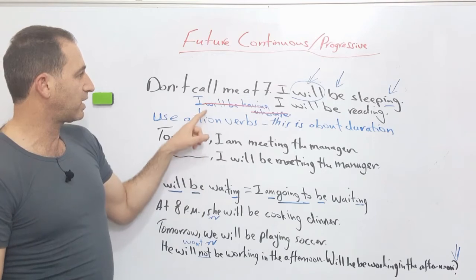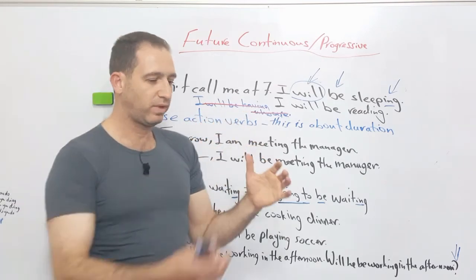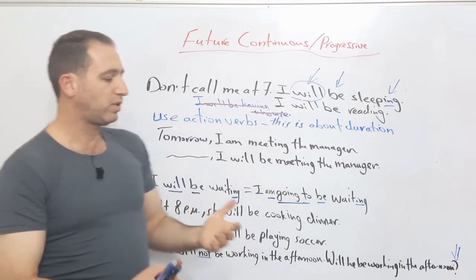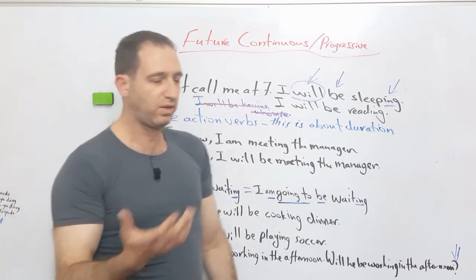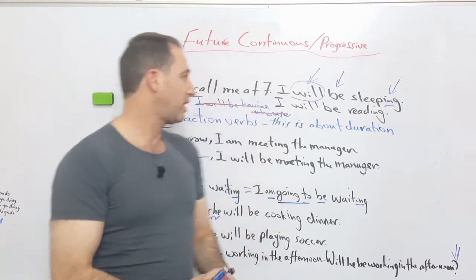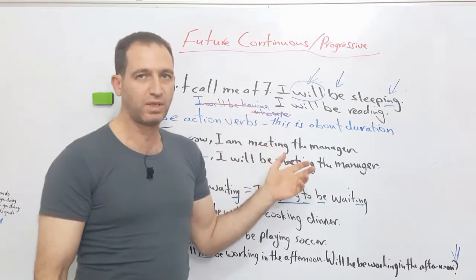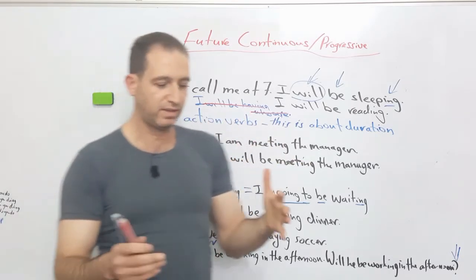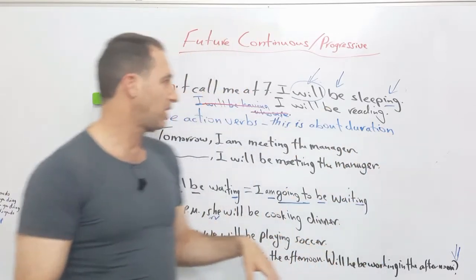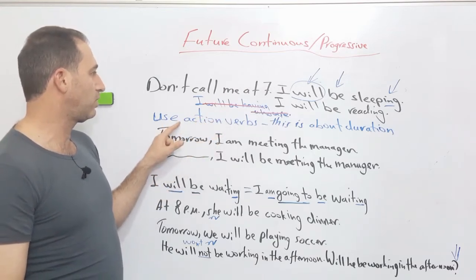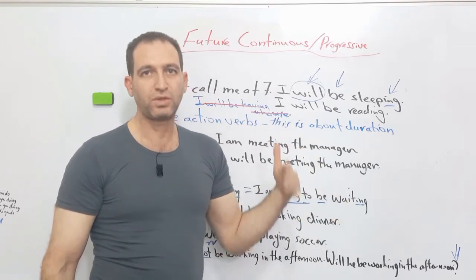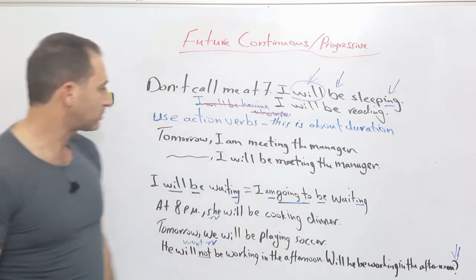So you shouldn't say something like, I will be having. It's like you wanna have a house, you wanna possess a house. So you usually possess the house only once. You have the house only once. So you say, I have a house, or I will have a house. But you can't say something like, I'll be having a house, because, to have the house, it doesn't take time. There's no duration in that. It happens only once. Okay, so only use it with what we call action verbs, like running, cooking, reading, stuff like that, or read, or cook, study, stuff like that.